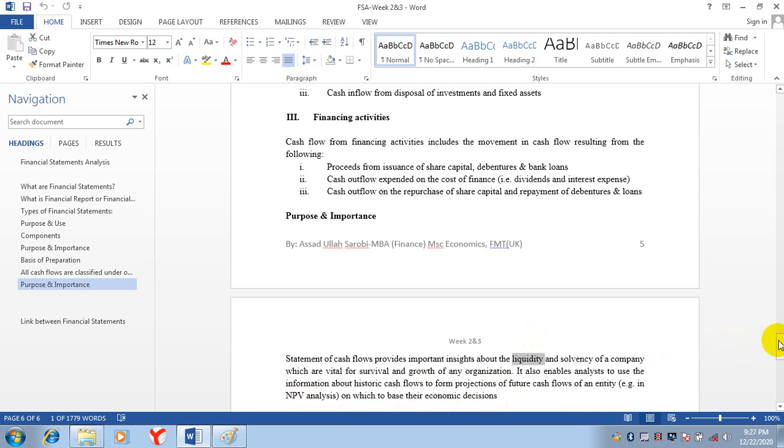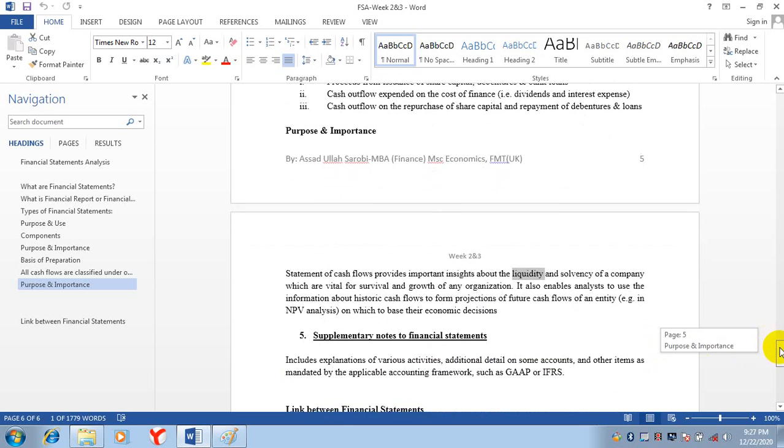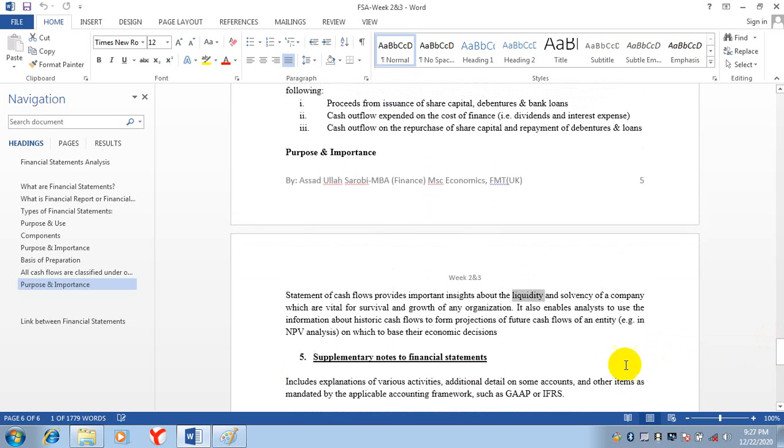Then there is one more topic, that is supplementary notes to financial statements. We are not talking about the cash flow statement now. This is a separate topic. We call it disclosures.